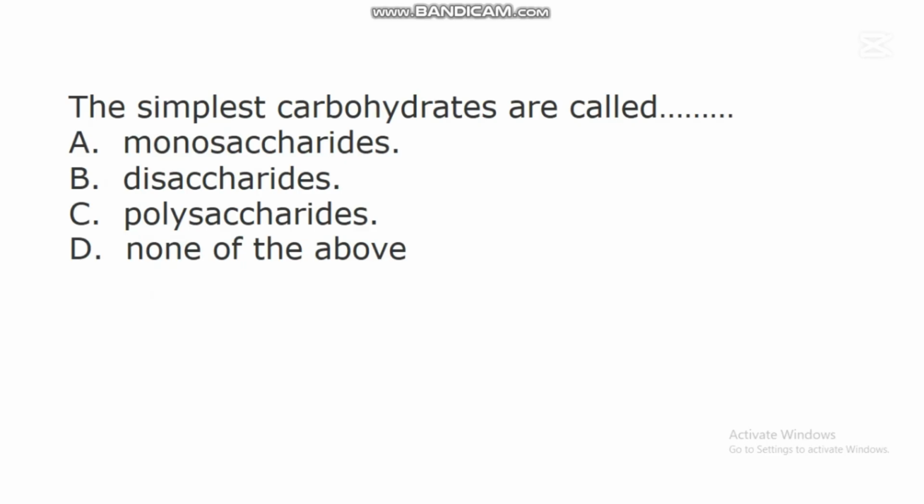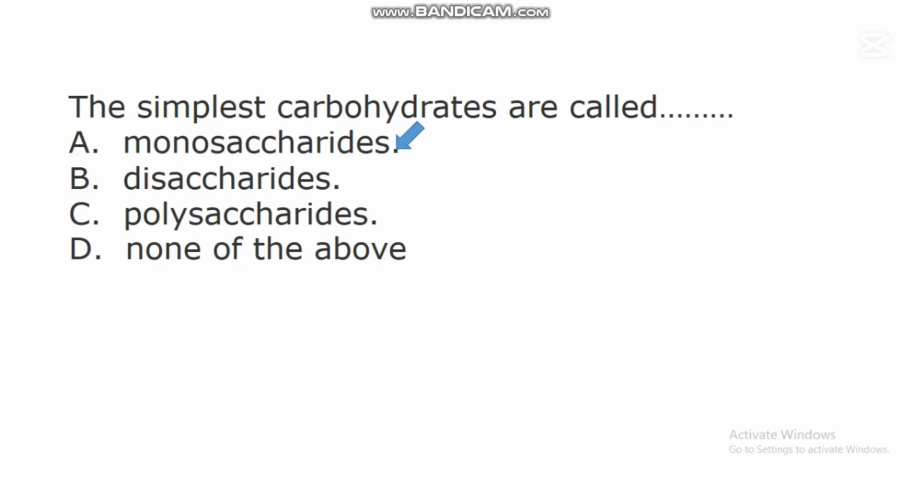The next question says, the simplest carbohydrates are called dash. A. Monosaccharides. B. Disaccharides. C. Polysaccharides. D. None of the above. In this question, the correct answer is A. Monosaccharides.